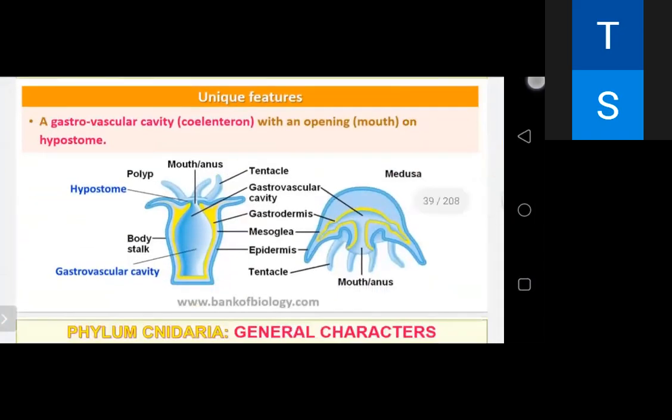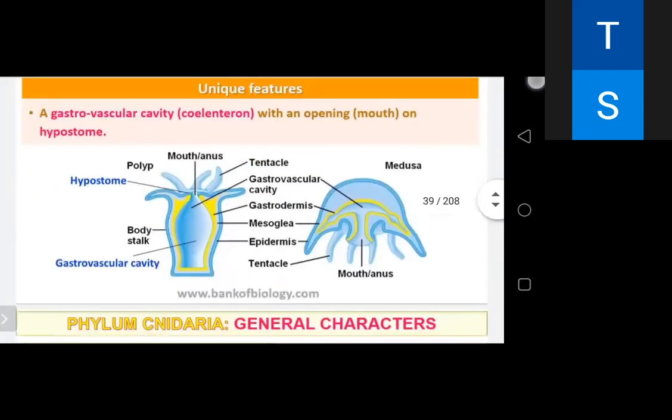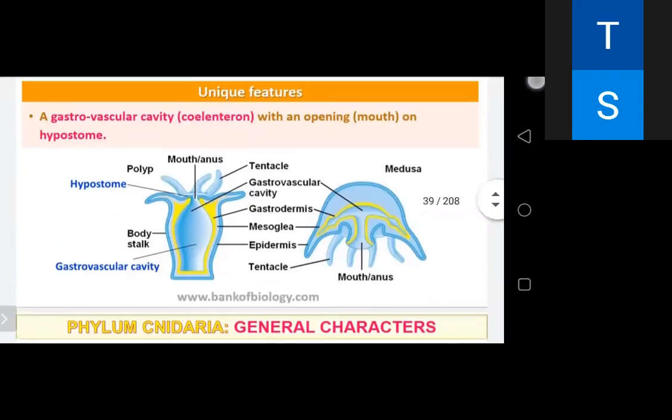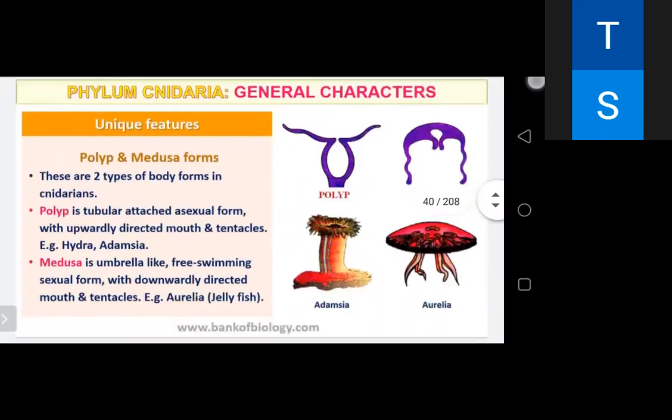Unique feature, a gastrovascular cavity that is called coelenteron with an opening mouth on a hypostome. They are the two unique features. One is cnidoblast and the other is the gastrovascular cavity, that is coelenteron. One form, the left one, is a polyp form, the other is medusa. As you can see the tentacle and the mouth position. There are two types of body forms in the cnidarians. One is polyp, it is tubular, attached, asexual form with upwardly directed mouth and tentacles. Medusa is umbrella like, free swimming sexual form with downwardly directed mouth and tentacles.